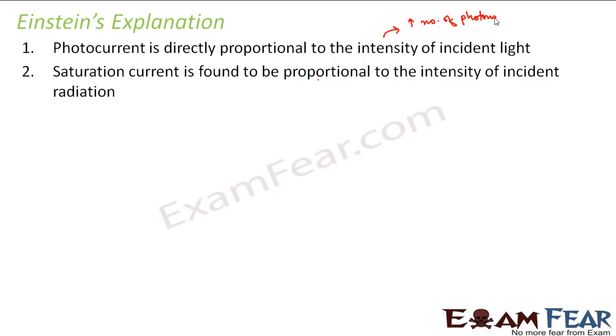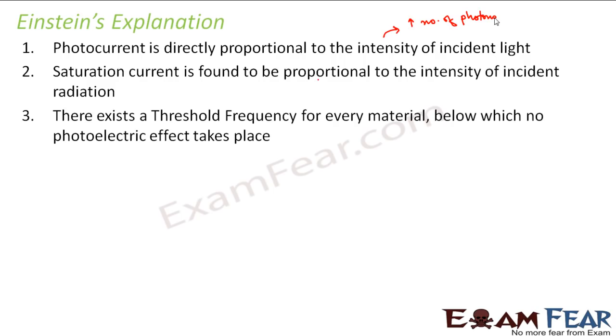Obviously, as you increase the intensity, saturation current also increases, because increasing intensity means increasing the number of photons. Therefore, the number of electrons also increases, and the photocurrent increases. After a certain level, there are no more electrons left to absorb the photons, and as a result the current becomes constant. That is what is known as saturation current.